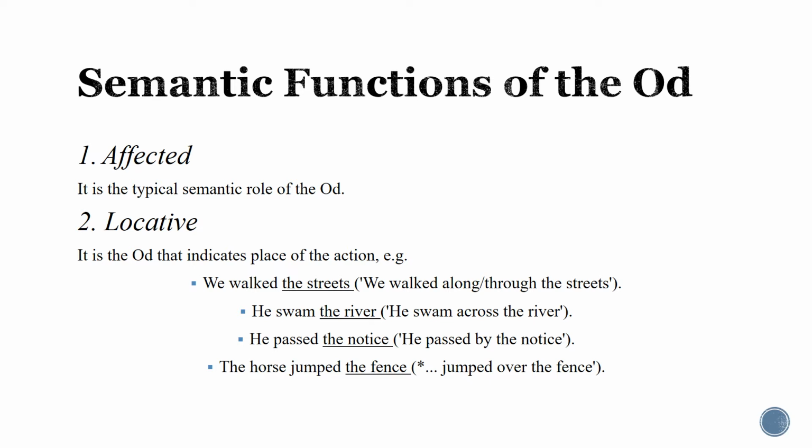The same thing we can find for the rest of the three sentences. He swam the river, or in the paraphrase, he swam across the river. He passed the notice. In the paraphrase, it is he passed by the notice. The horse jumped the fence. In the paraphrase, it is the horse jumped over the fence.